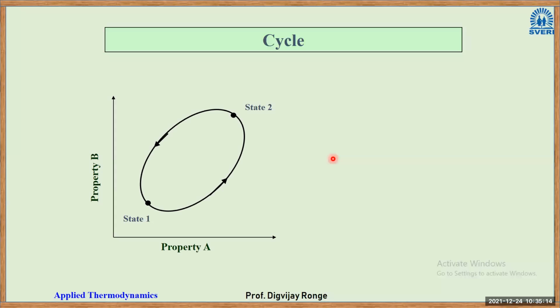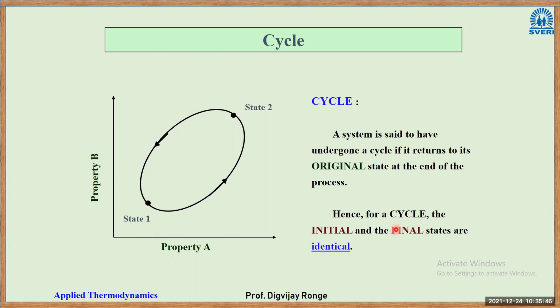Then we have seen the cycle. What is a cycle? In a cycle, the starting and ending state is the same. See here, an example. This is state 1. Initially, it has gone from 1 to 2 by following path A, and it has returned from 2 to 1 by following path B. So the path is not the same here. This is path A, this is path B, and hence it has completed a cycle. Why a cycle? Because the initial and final states are identical.